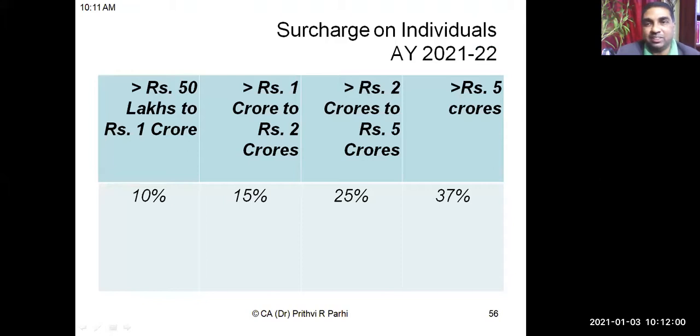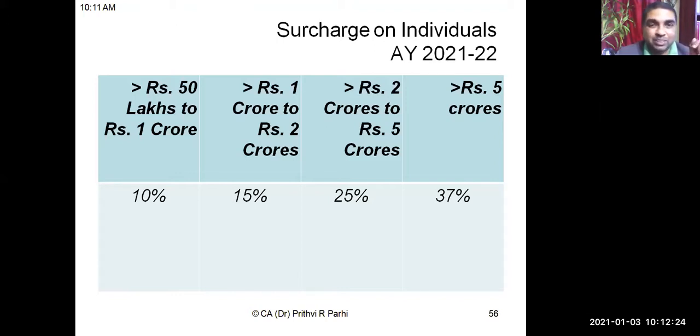I told you there is a surcharge element in some cases. Only in this situation will surcharge be levied. It depends upon the income. If it is more than 50 lakh, up to 1 crore, surcharge is 10%. That is 10% on income tax. On the tax amount, you have to add surcharge.